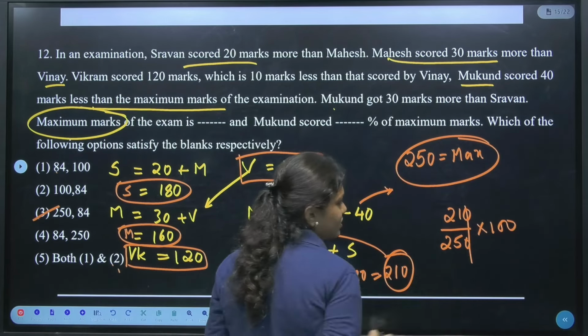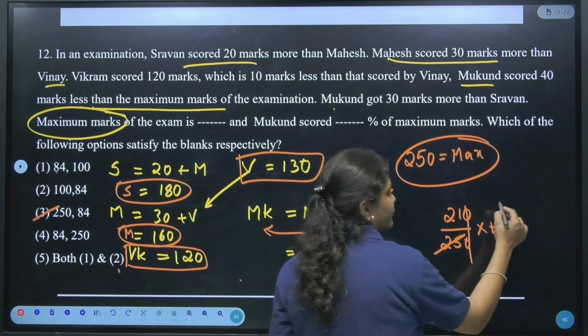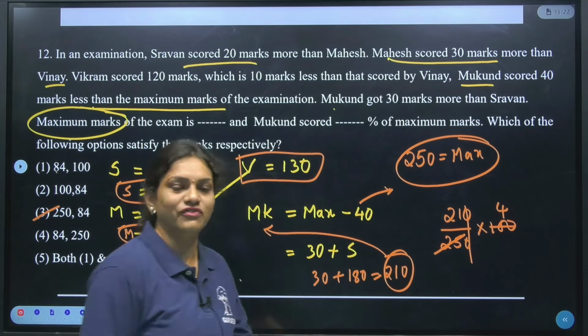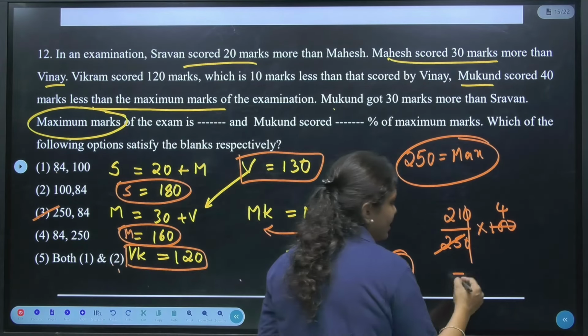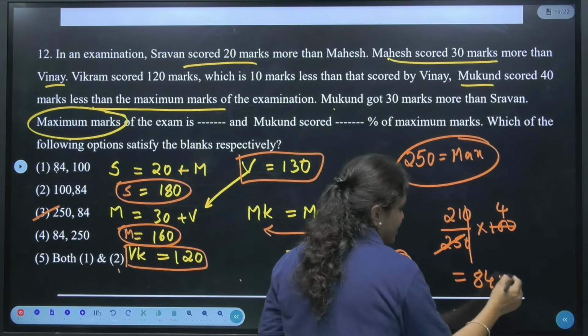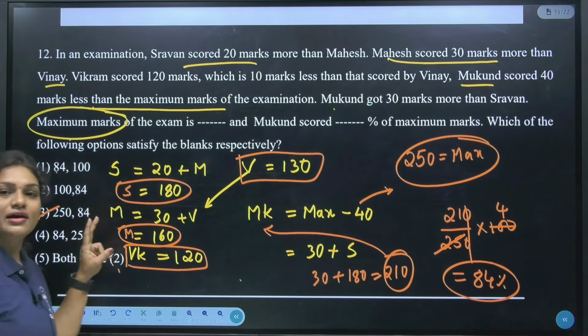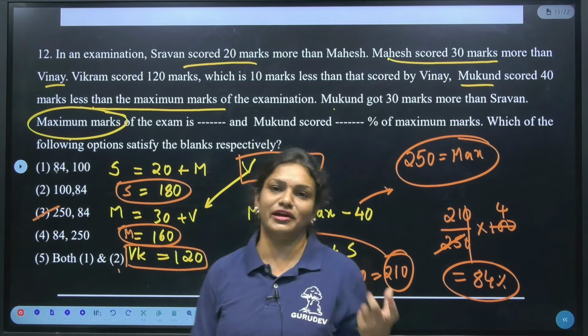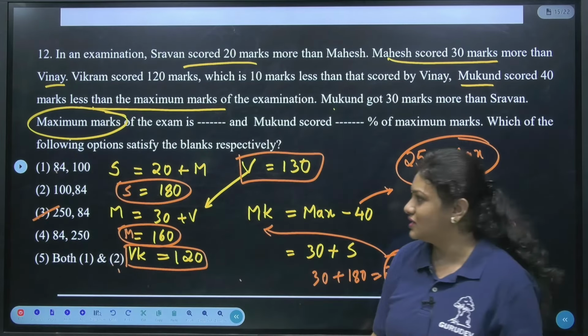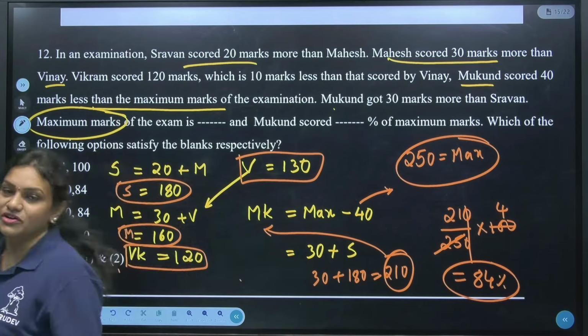Okay, this 0 will get cancelled. 25 ones are 25, 25 fours are 100. So 21 into 4. Finally, how much will we be getting? 84%. Isn't it? So the maximum marks we are getting as 250, as well as the percentage, the second blank, which is 84. Is it clear, guys? I hope it is clear for everyone.